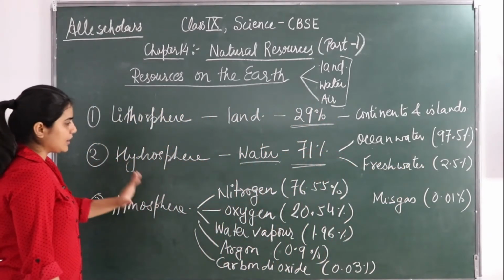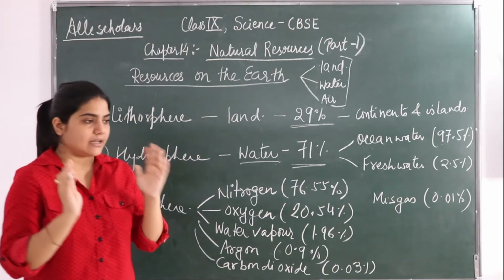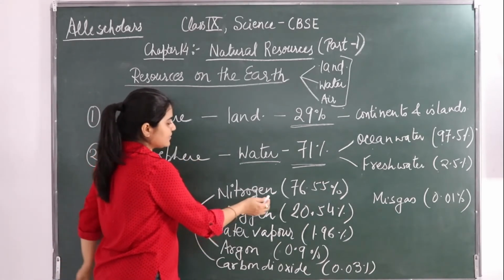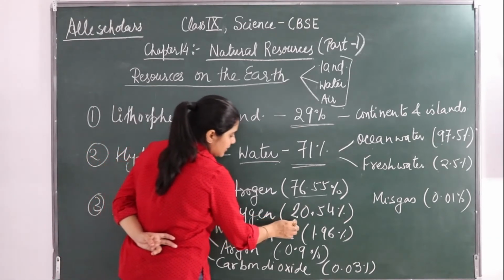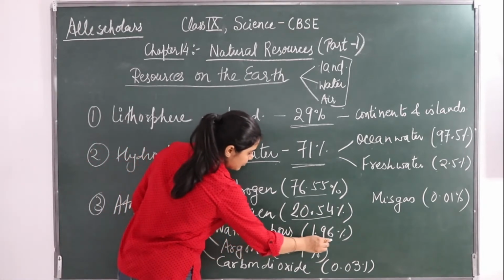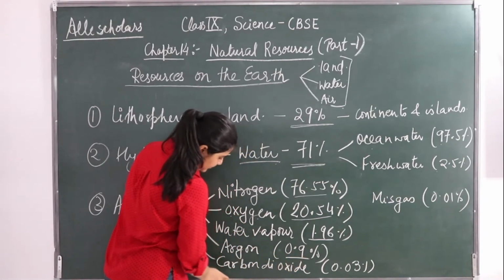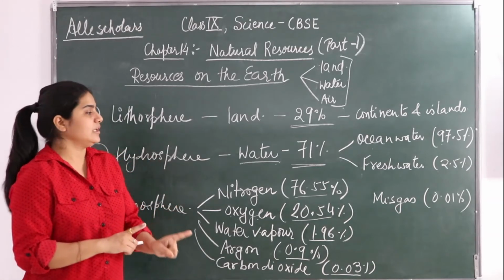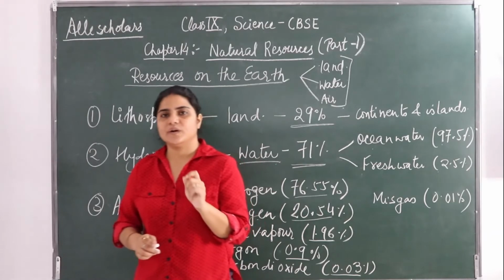Next, if we talk about atmosphere, since the atmosphere is covering the earth's surface like a blanket, the major gas is nitrogen, which is covering 76.55%. Oxygen covers 20.54%. Water vapor covers 1.96%. Argon gas covers 0.9%. Carbon dioxide covers 0.03%. And the miscellaneous gases remaining are only 0.01%.